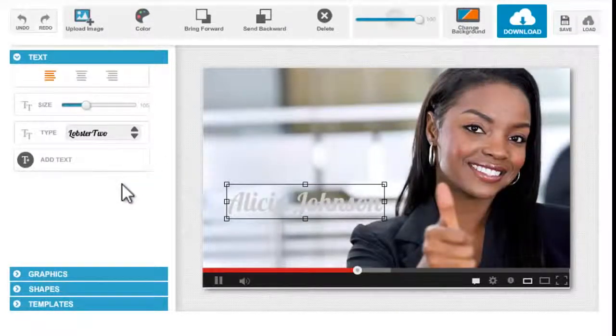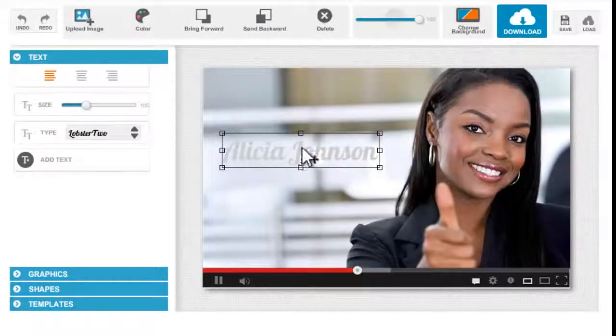All right, now you also have the option to text align left, center, or right, most especially for non-one-liners. So to do that, just click on these text align options, and the text will automatically change depending on the alignment that you choose. So that's pretty much it for the text.